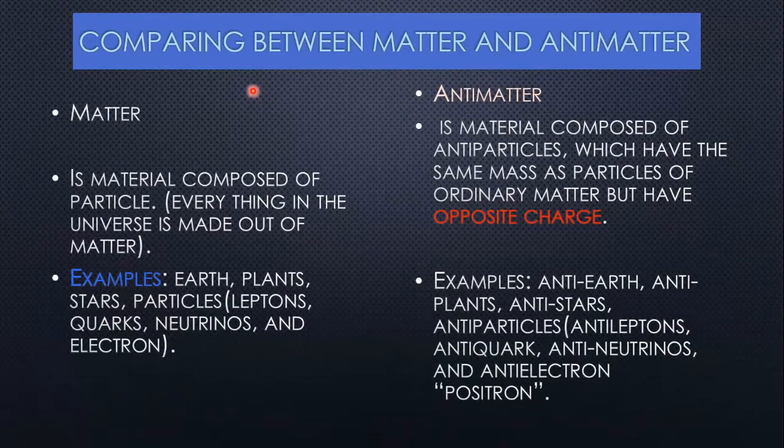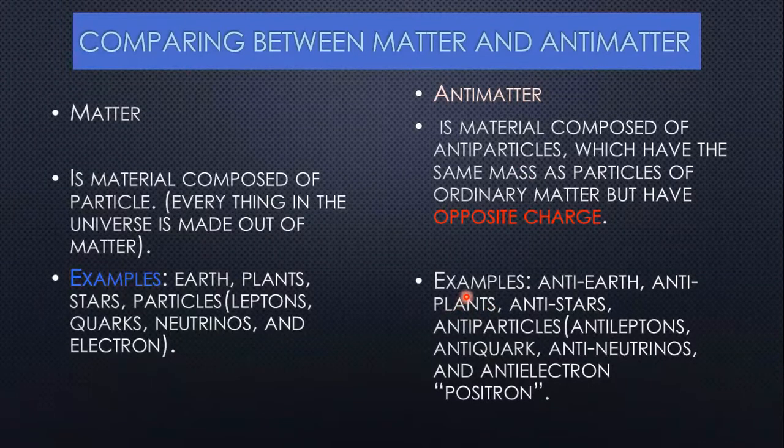Here we are comparing matter and antimatter. Matter is material composed of particles. Everything in this universe is made out of matter, for example earth, planets, stars, and particles like leptons, quarks, neutrinos, and electrons. These are made up of matter. And antimatter is material composed of antiparticles, which have the same mass as particles of ordinary matter but have opposite charge.